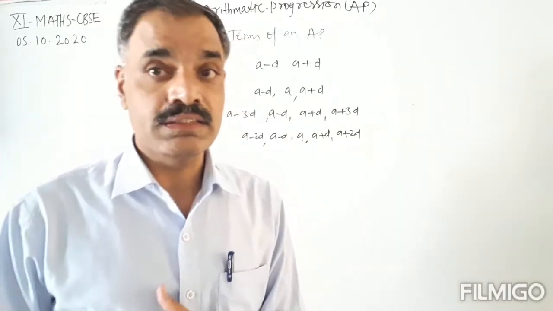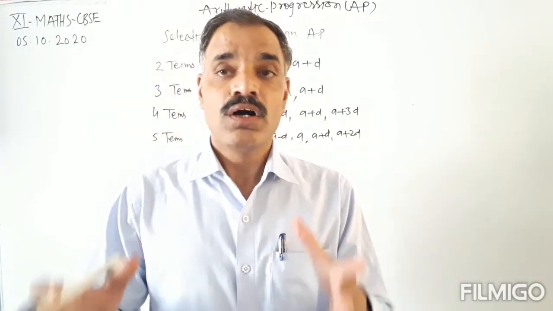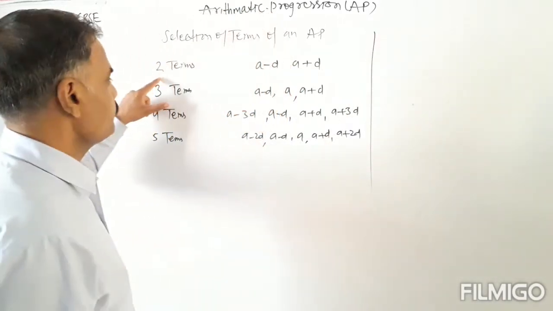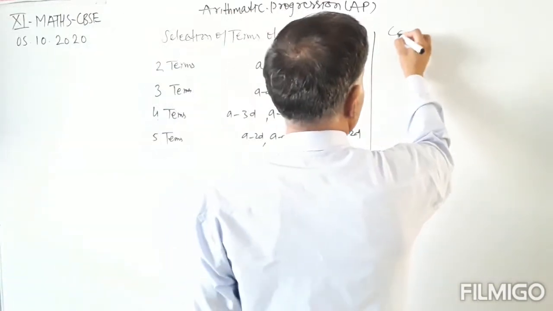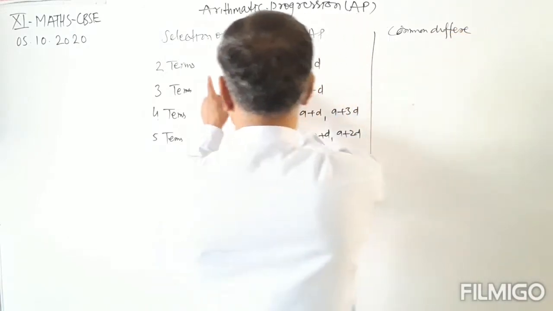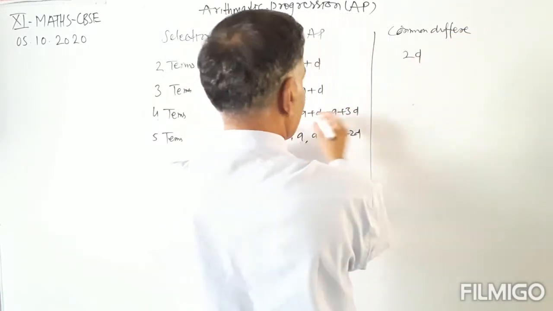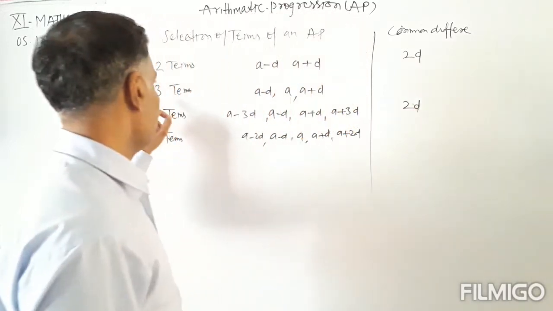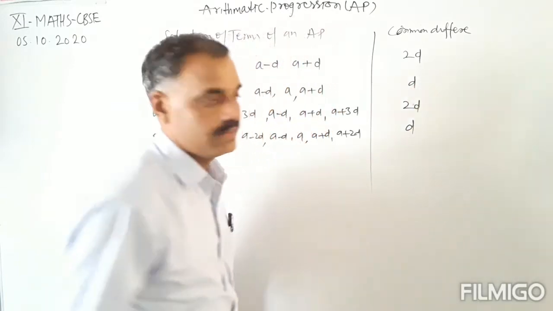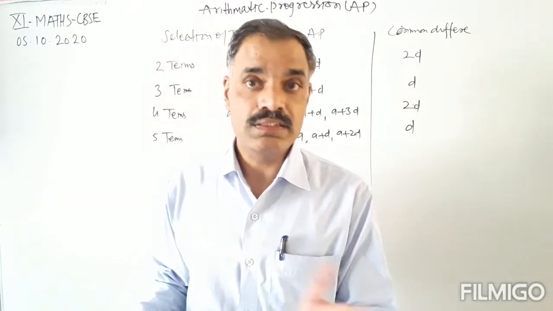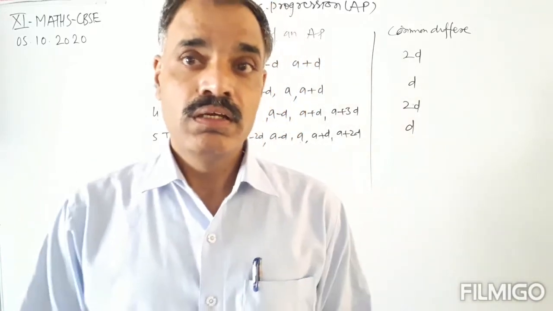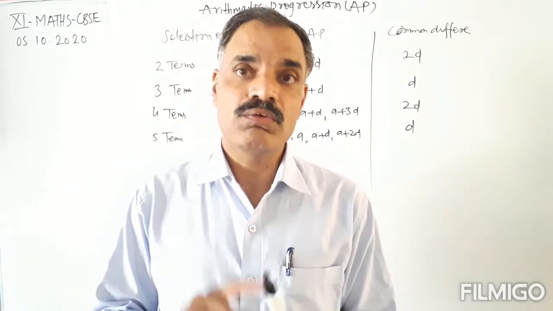The main characteristic of selecting the different terms is, if we are selecting 2 terms or 4 terms, then the common difference will be 2d, and if we are selecting 3 terms or 5 terms, then the common difference is d. Common difference is d between succeeding and preceding terms, or between 2 consecutive terms. In this way we can select a particular number of terms.